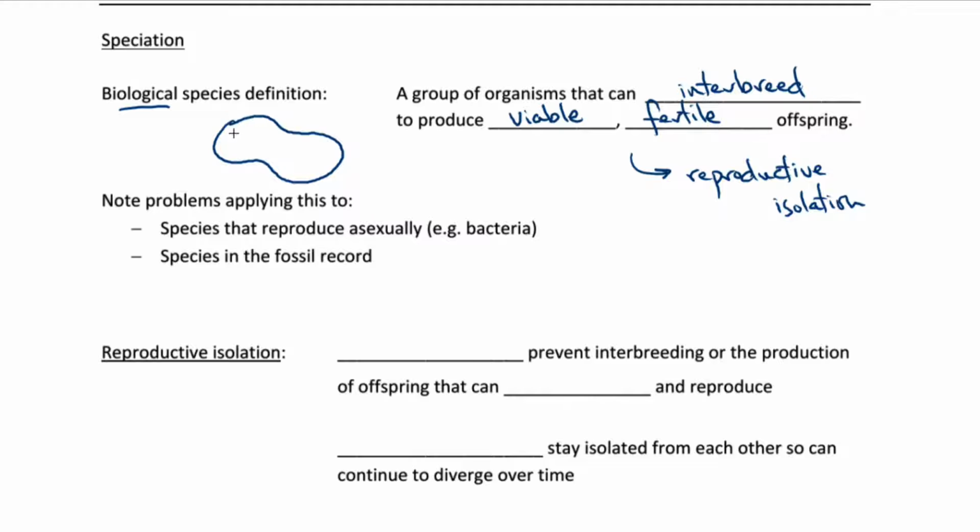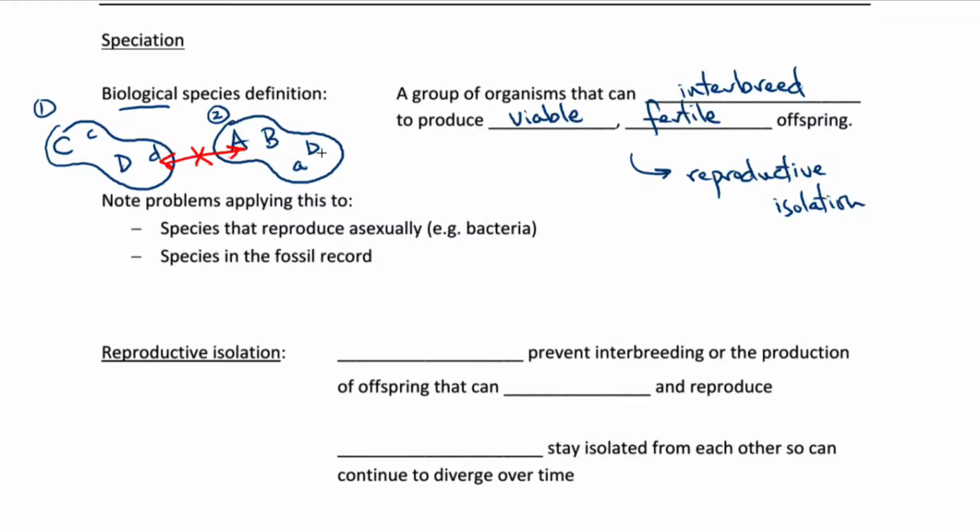So imagine this is a gene pool containing all of the alleles at all of the loci in a population. So I'll put some alleles in here to indicate that. And here's another population with its own gene pool. Now, I'll call this one 1 and this one 2. If the organisms in population 2 can only interbreed with each other to produce viable fertile offspring and not with population 1, then there's no way for alleles to move from one population to another. The populations are reproductively isolated.